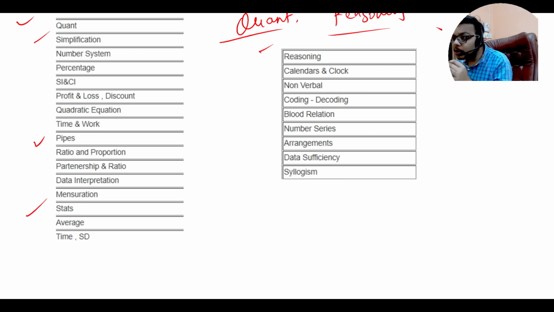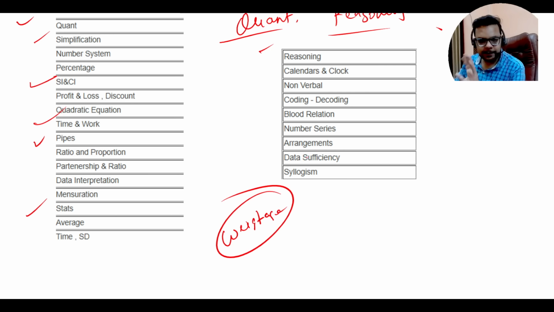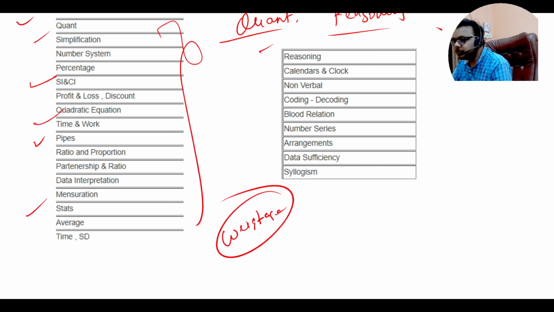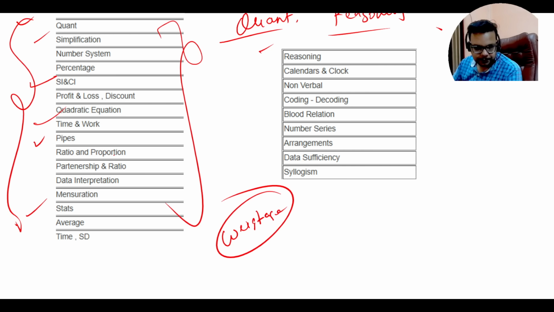From quadratic equation, TCS always asks one to two questions. From SI and CI, TCS always asks one to two questions. So this kind of strategy you need to implement. You should know the weightage of the topics. In the mock tests, we are providing the weightage. So based on the weightage, you need to prepare for TCS. Weightage is very, very important. According to the weightage, you should prepare for TCS.